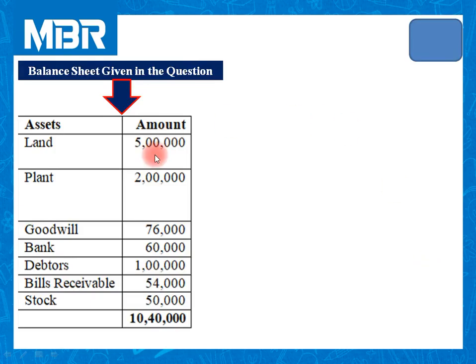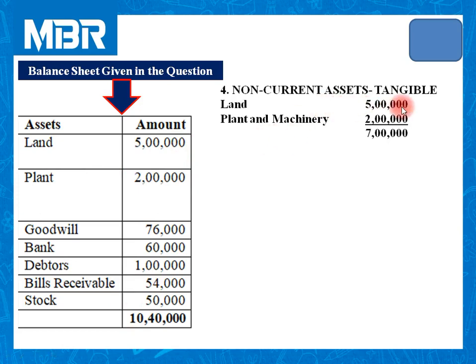Let us refer the calculation. On your screen, information related to balance sheet given in the question is available. Land 5 lakhs, plant and machinery 2 lakhs. So total is 7 lakhs. This is amount of tangible assets.